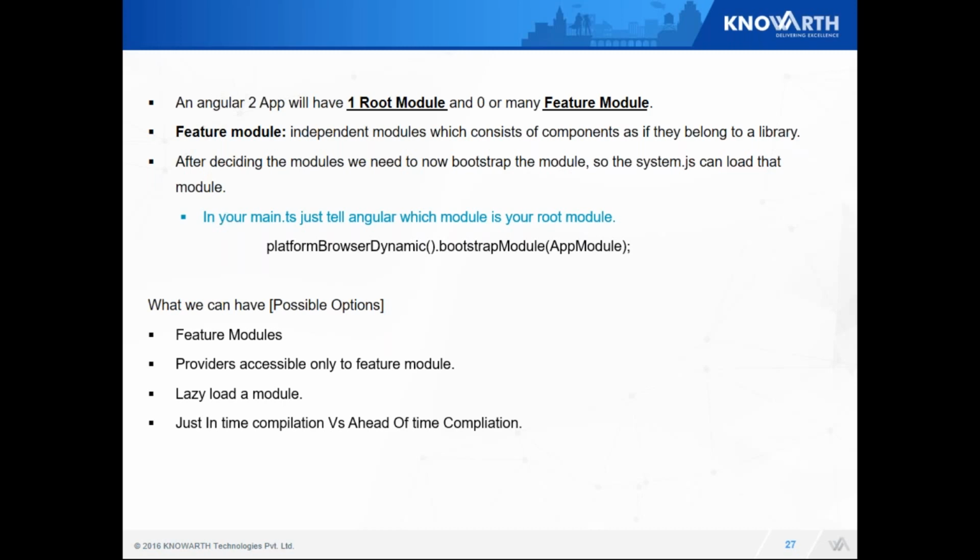Now, at the time when the module gets loaded into the browser, Angular provides two types of compilation: just-in-time compilation and ahead-of-time compilation. Just-in-time compilation is where the conversion of TypeScript to JavaScript happens at the browser level. Ahead-of-time compilation is where it happens at my source level and the browser receives complete HTML.